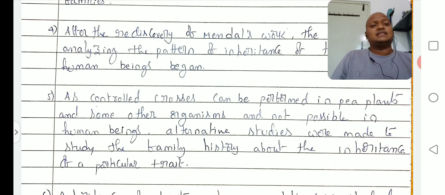So family history is the most important. Study of family history means: are persons suffering with any type of disease in an earlier generation, and are the same diseases carried forward to the next generations or not. That type of study is called family history, right?